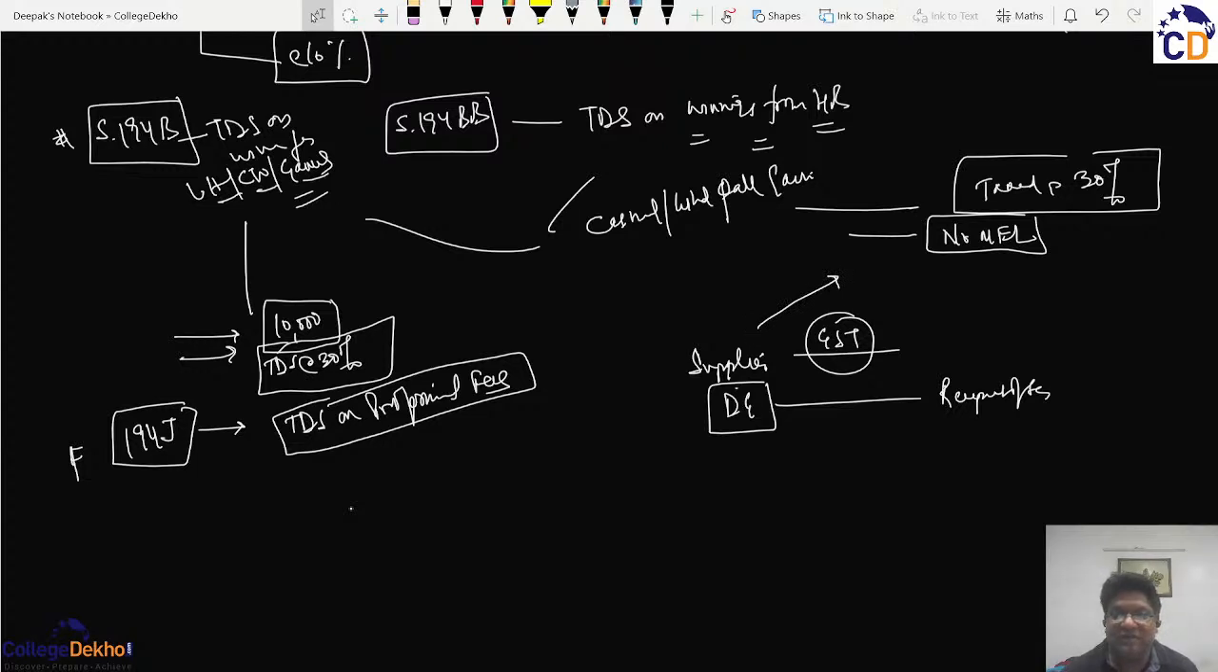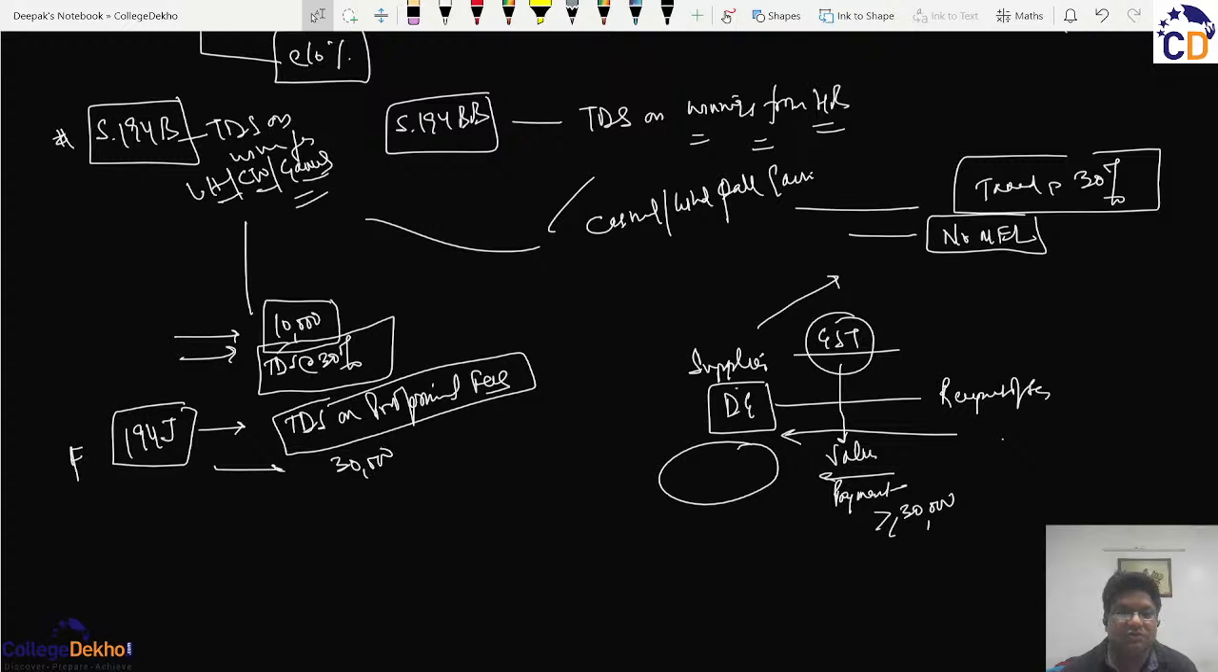But when this recipient provides me this value of the supply, then this value of supply becomes a kind of payment for me. And if this payment is more than or equal to 30,000, then irrespective of whether I have any tax liability or not, there will be a TDS deduction. So the threshold limit here is 30,000, and the TDS has been fixed at the rate 10% per annum.